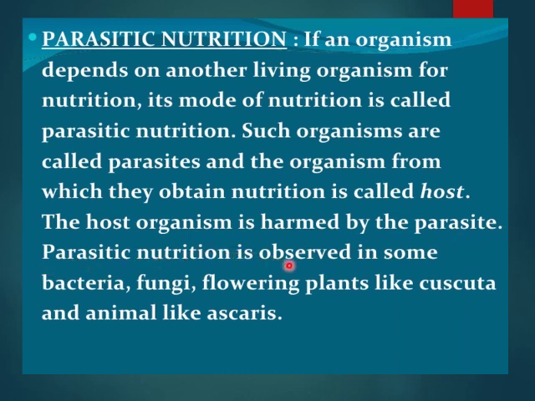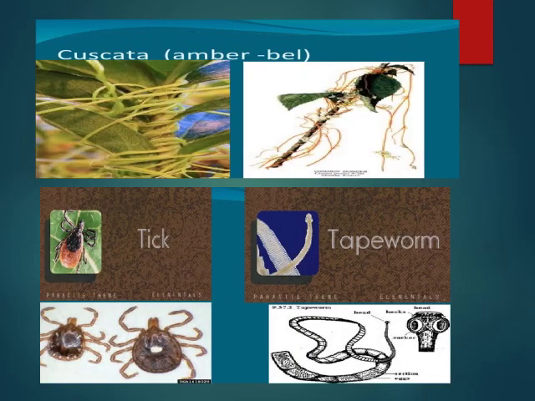Parasitic nutrition is observed in some bacteria, fungi, flowering plants like Cuscuta, and animals like Ascaris, right? So these are the figures shown, Cuscuta and tapeworm, right?